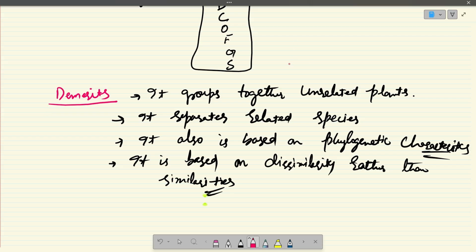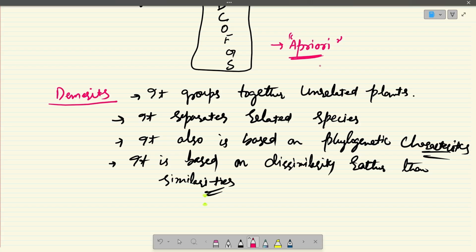And one of the common features of these artificial systems is that they select characters a priori, which means they first select the character and then they describe the plant species and see whether those plant species have those characteristics or not, and then classify them accordingly.